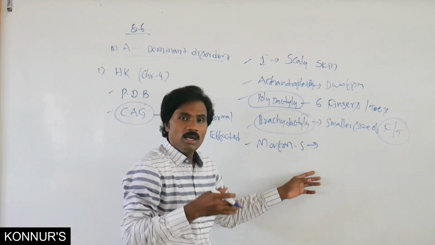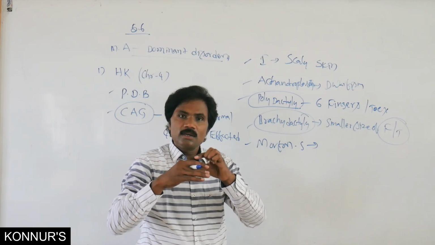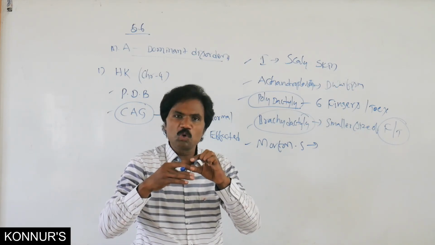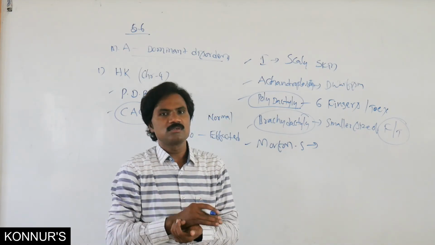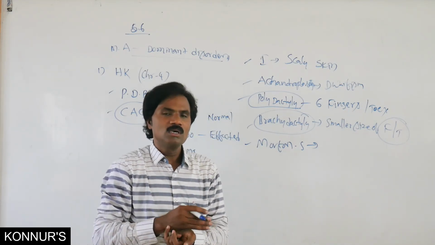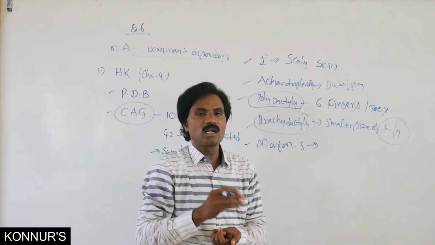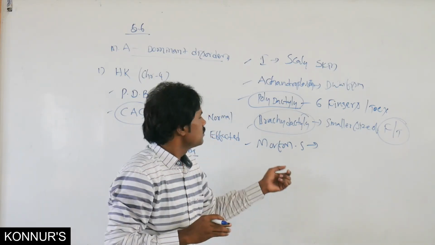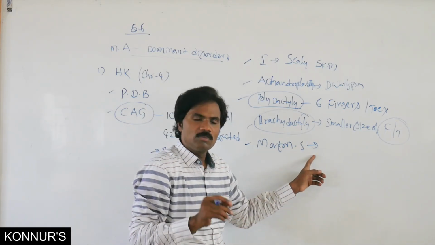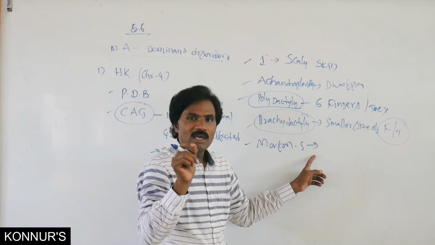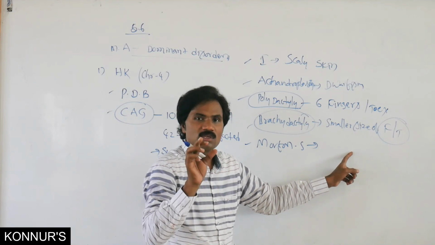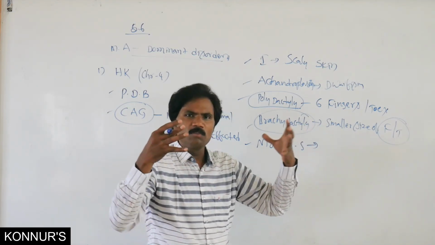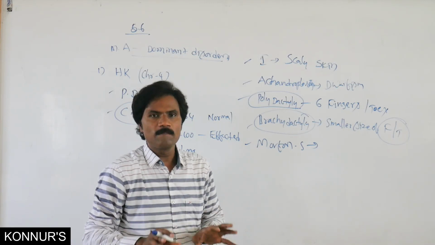That means elongated finger bones or toe bones, and corneal vascular disease, apart from abnormal limb movements. So in Marfan syndrome, observe carefully: elongated, that means improper development of the skeletal system. The remaining body parts of the skeletal system are normal.